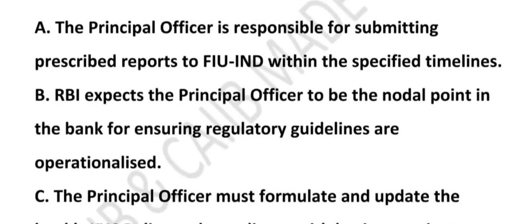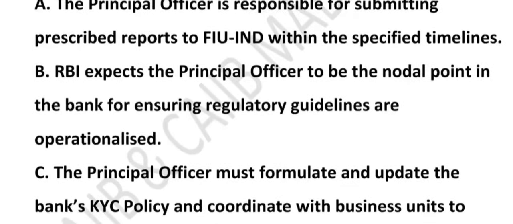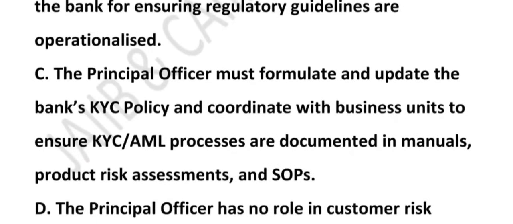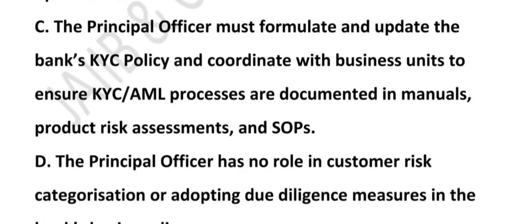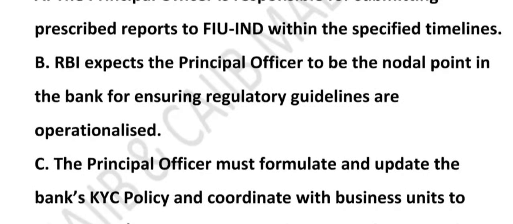Option B, RBI expects the principal officer to be the nodal point in the bank for ensuring regulatory guidelines are operationalized. Option C, the principal officer must formulate and update the bank KYC policy and coordinate with the business unit to ensure KYC AML processes are documented in manual, product risk assessment and SOP. Option D, the principal officer has no role in customer risk categorization or adopting due diligence measures in the bank business line. So tell me, which one is correct?